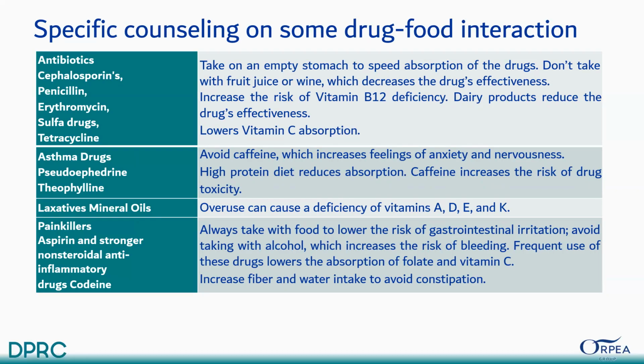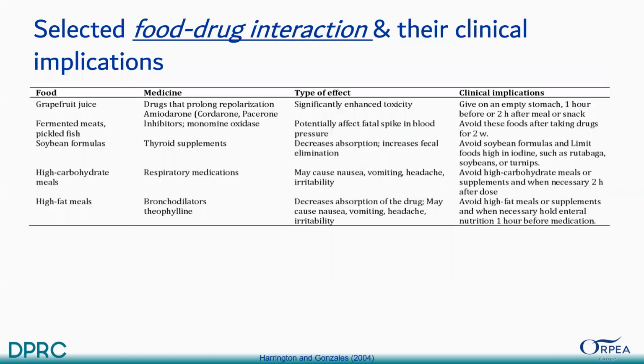Painkillers, mostly aspirin and stronger NSAIDs: always take with food to lower the risk of gastrointestinal irritation. Avoid taking with alcohol, which increases the risk of bleeding. Frequent use of these drugs lowers the absorption of folate and vitamin C. Increase fiber and water intake to avoid constipation.